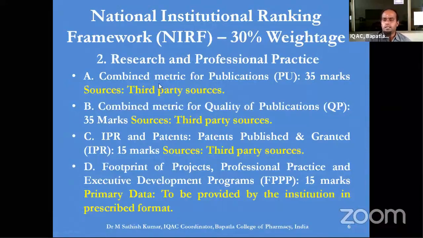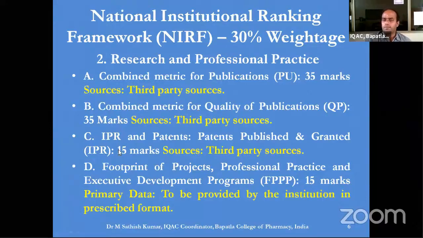First one is that the college has to showcase the combined metric of publication. That is basically the college should have good publications, for which 35 marks is given. It's not just the number of publications alone. Second important sub-criterion is the quality of publications. For the quality, again 35 marks is given.